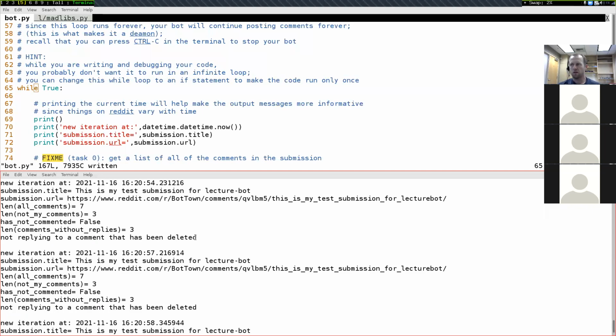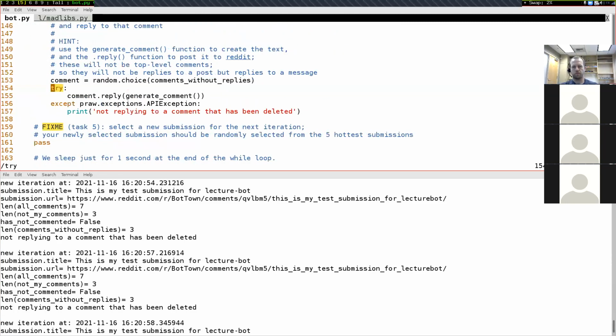Was that Sophia that you had your hand up? Yeah, I had a quick question about the try comment.reply generate comment and then the except. So I saw you did except the exceptions. Is there a reason for why specifying the error is better than just saying try and then except pass? Yeah, so the question is, what if we had done this instead of specifying the exception right here? This is an extremely dangerous thing to do.